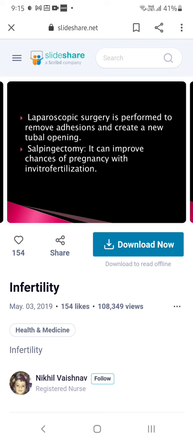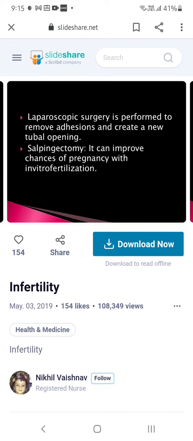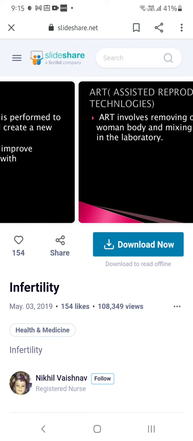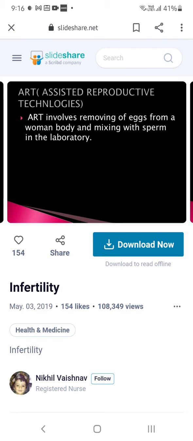Laparoscopic surgery is performed to remove adhesions and create a new tubal opening. And salpingectomy can improve the chance of pregnancy with in vitro fertilization. So if we remove the damaged fallopian tube, then in vitro fertilization can be done easily and improve the chances of pregnancy. In vitro means outside; we have to do it outside and insert into the uterus.